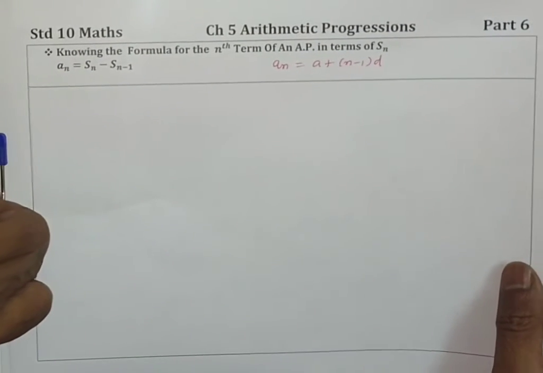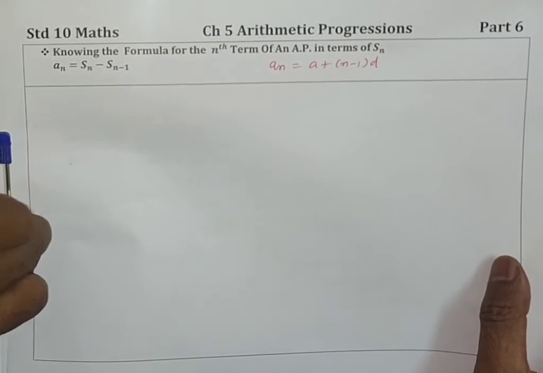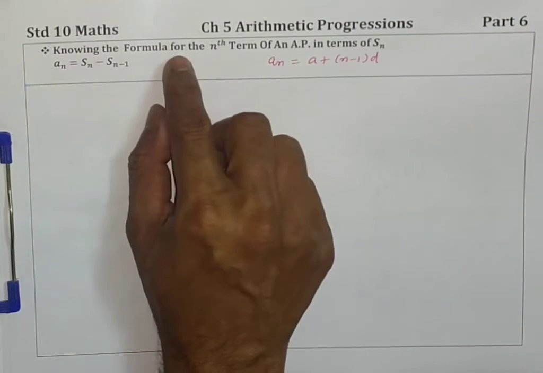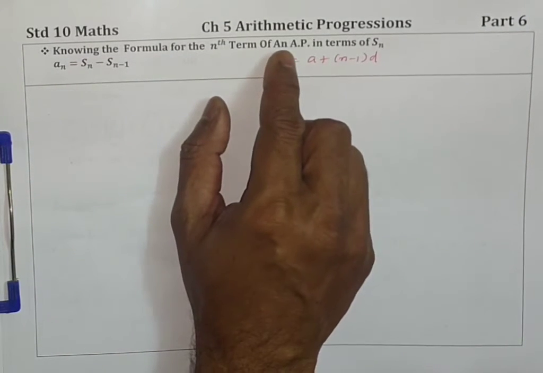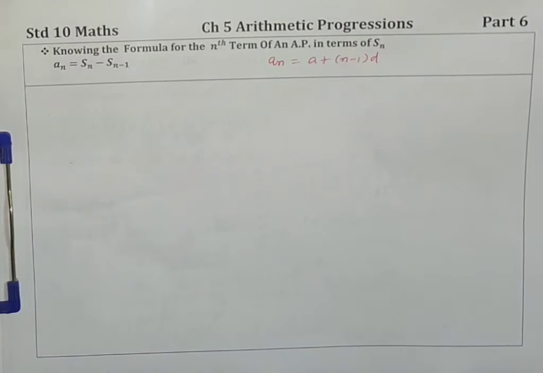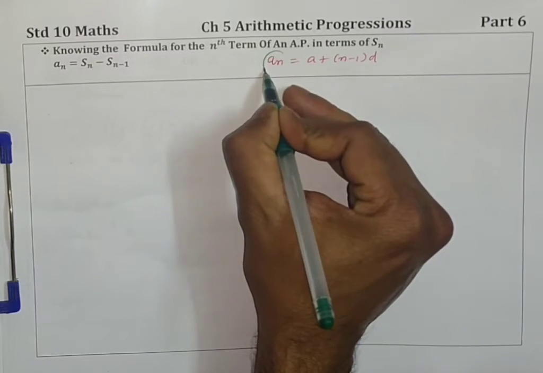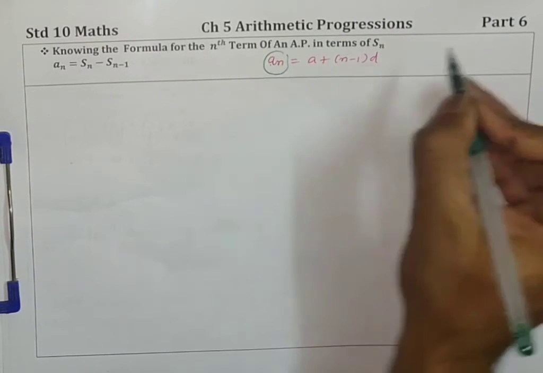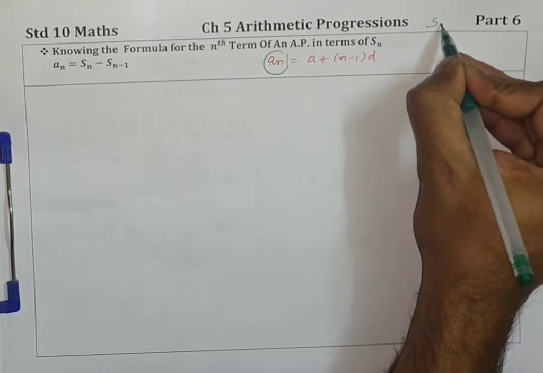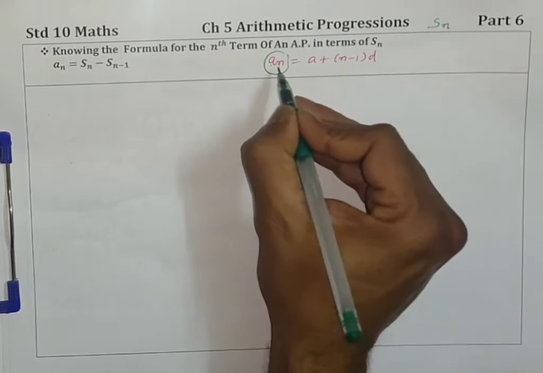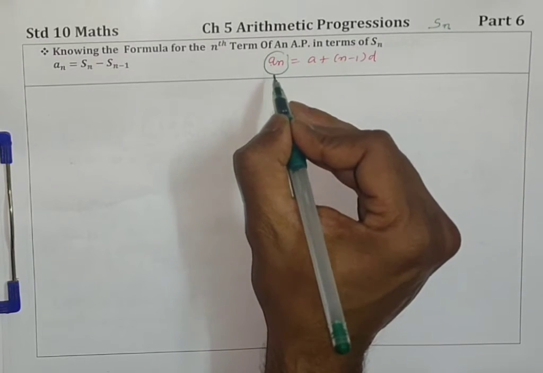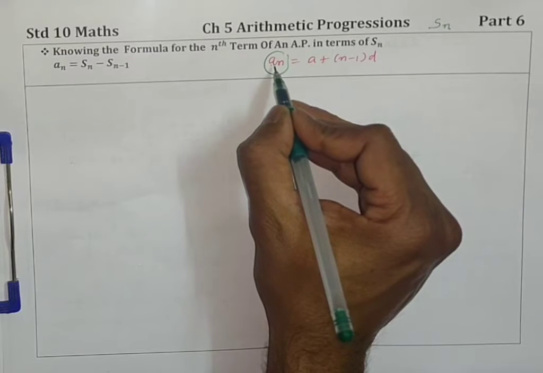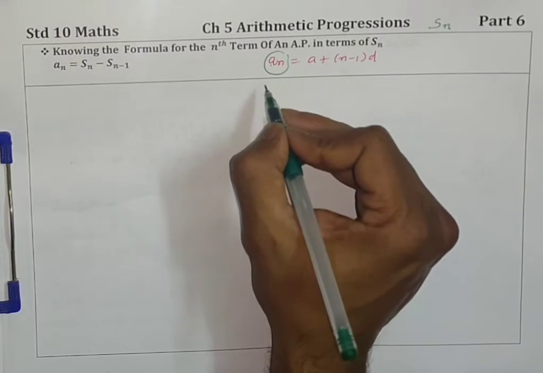Yes, we are going to learn a few concepts today. Okay? Knowing the formula for the nth term of an AP in terms of Sn. Children, the nth term of an AP. The symbol for a term is A. The symbol for a sum is S. Sn means the sum of n terms. An means, sorry, this is the nth term.